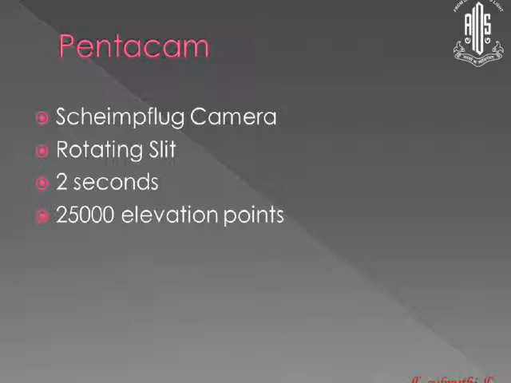I think Dr. Jaishil and Dr. Gurjeet have made my talk quite easy because they have covered all these basic principles. So let me just skip all these. The terminologies Dr. Gurjeet used are more or less applicable to the Pentacam also. The way we analyze stuff applies to the Pentacam also.